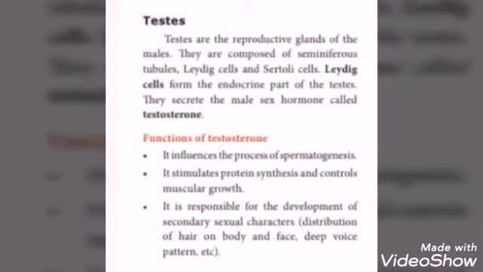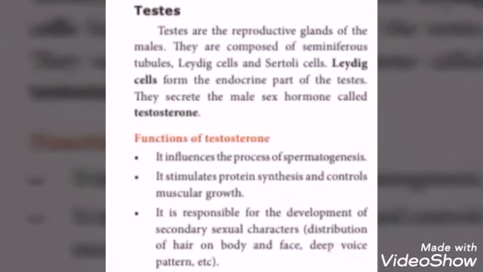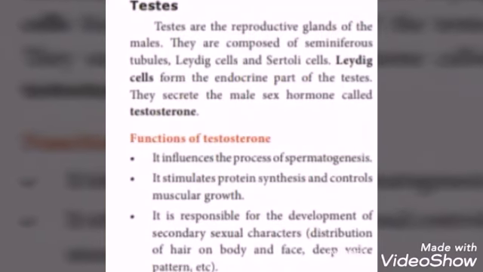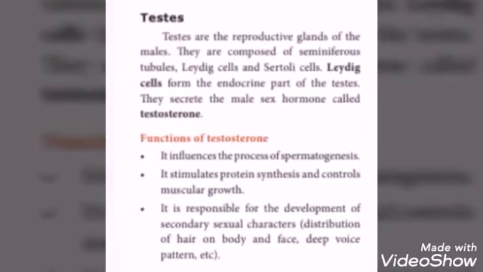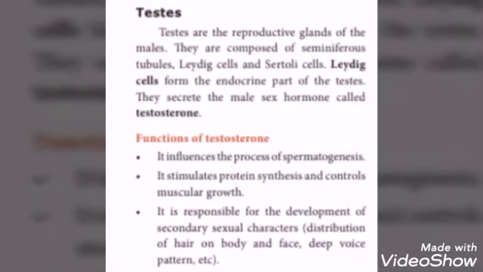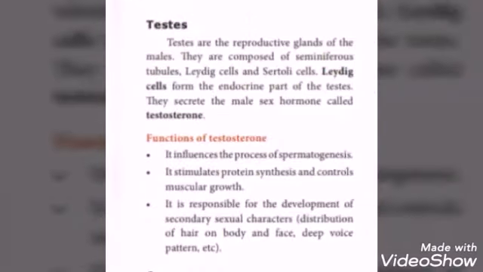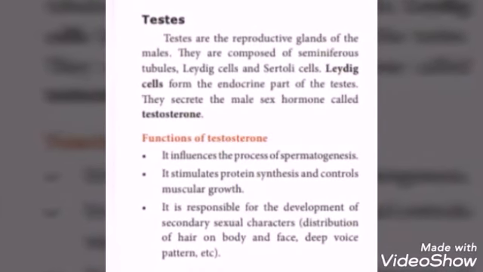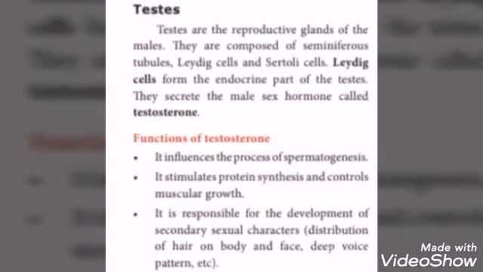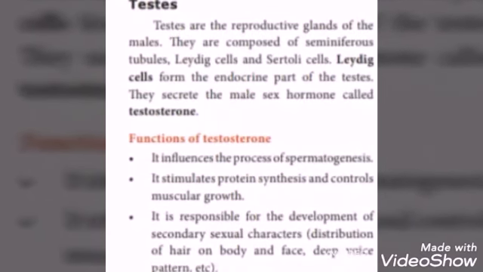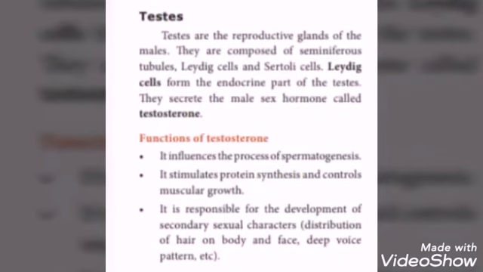Next, functions of testosterone. It influences the process of spermatogenesis. Genesis means formation. Formation of sperms is influenced by this male sex hormone testosterone. Next one, it stimulates protein synthesis and controls muscular growth. It is also responsible for the development of secondary sexual characters, that is distribution of hair on body and face, deep voice pattern, broadening of shoulder, increase in height, etc.